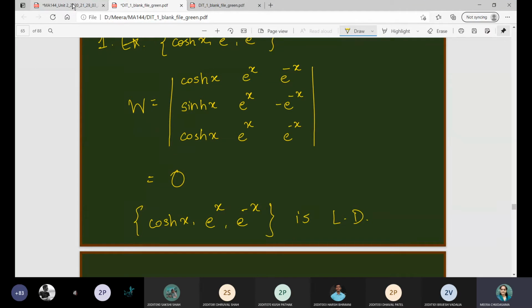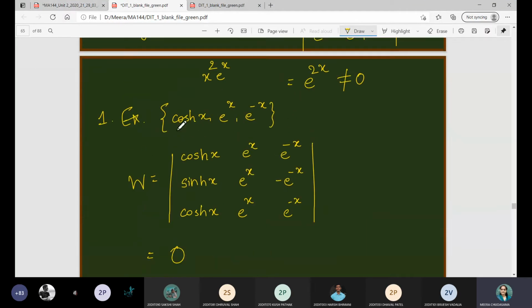And geometrically, or from the mathematical expression also, you can see that cos hx is ultimately a linear combination of exponentials e raised to x and e raised to minus x. Therefore this vector will be depending on this one as well as this one. That's why you will get Wronskian as 0, right?